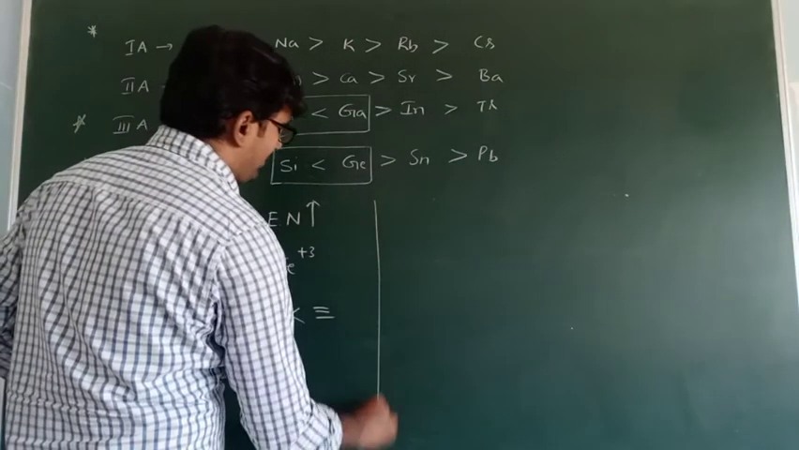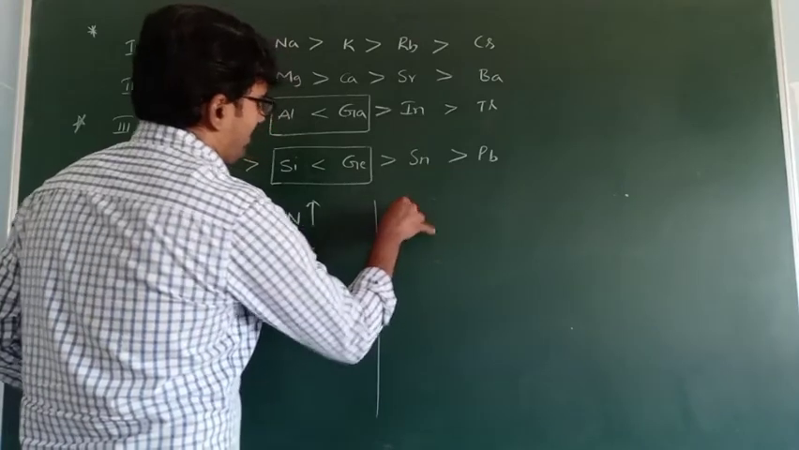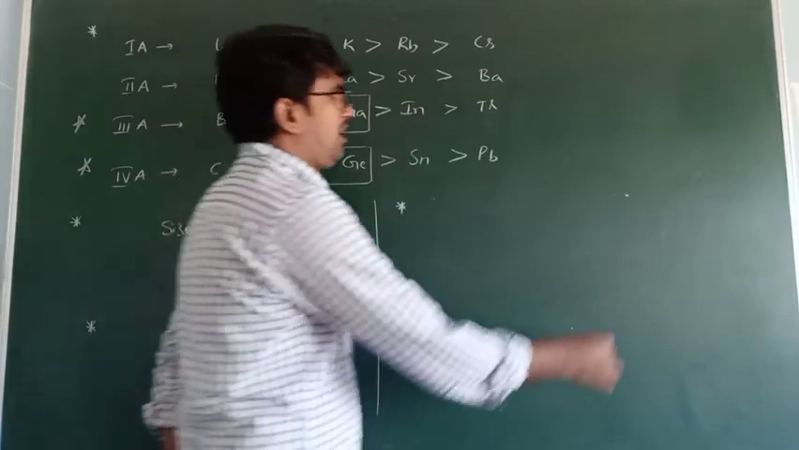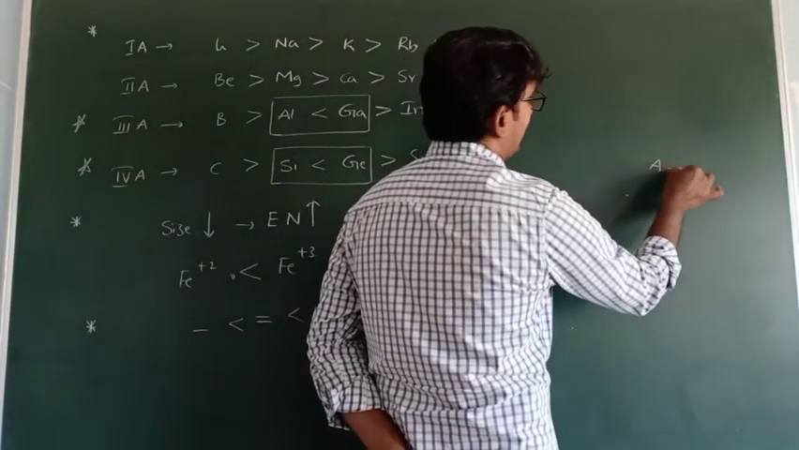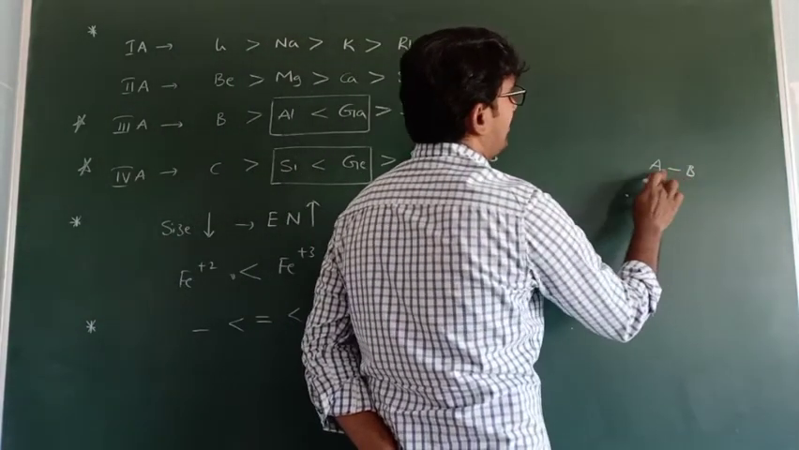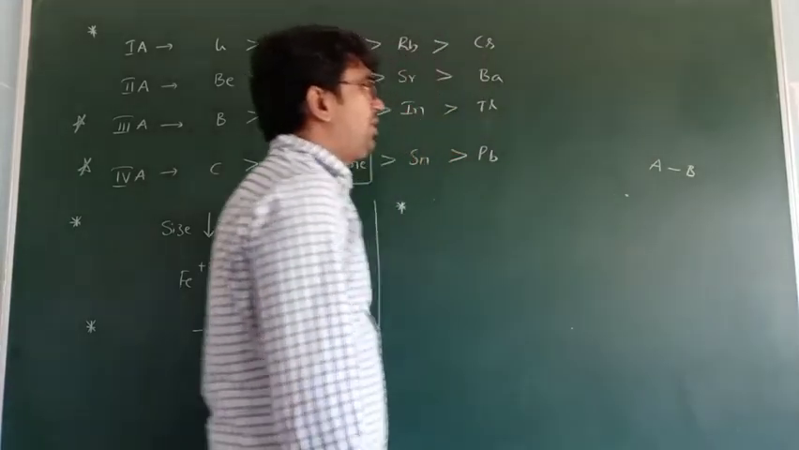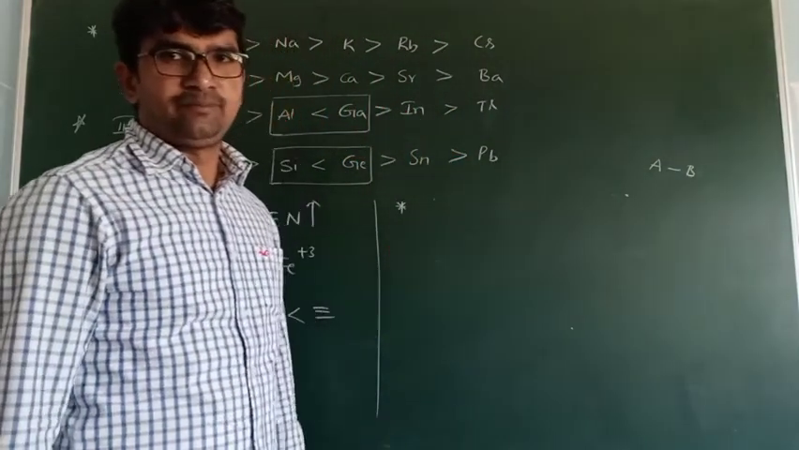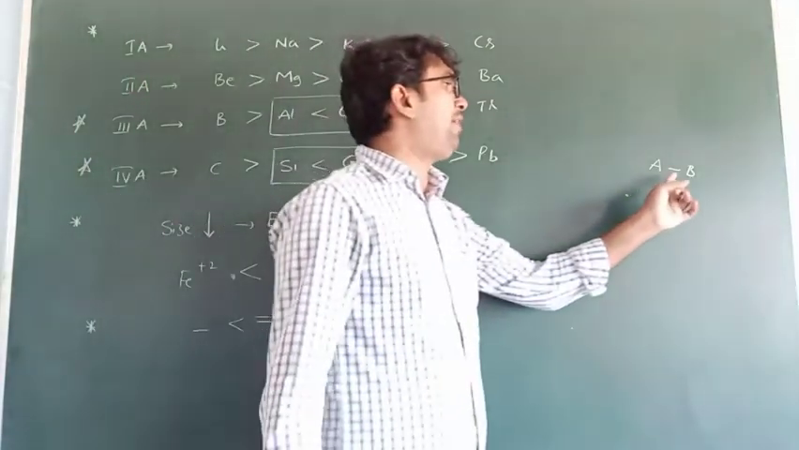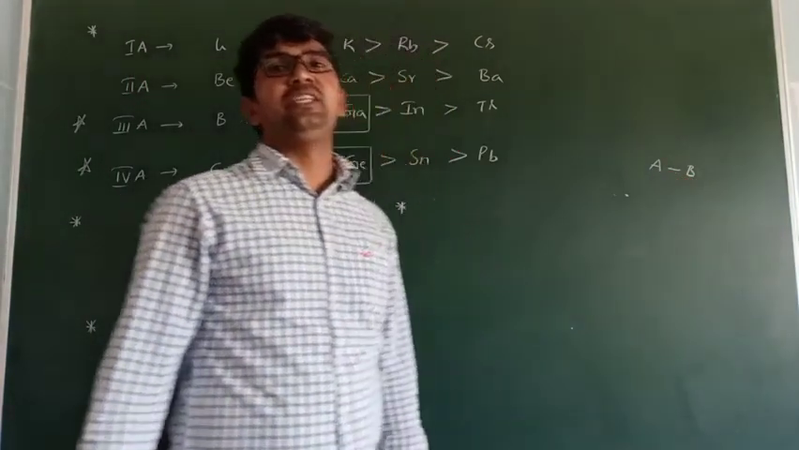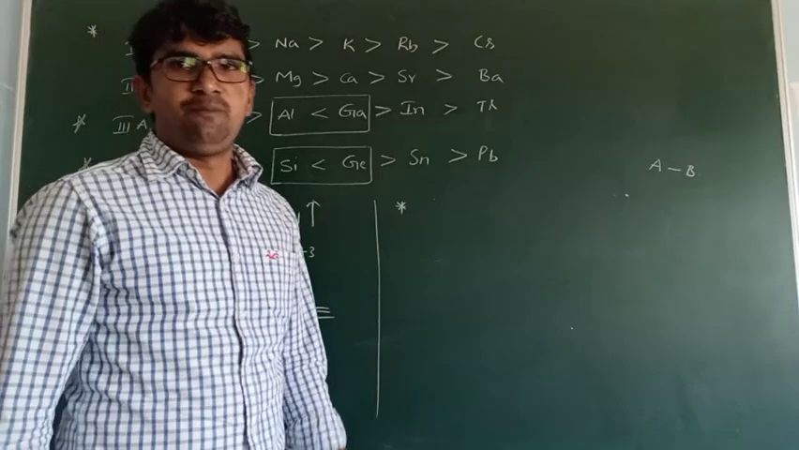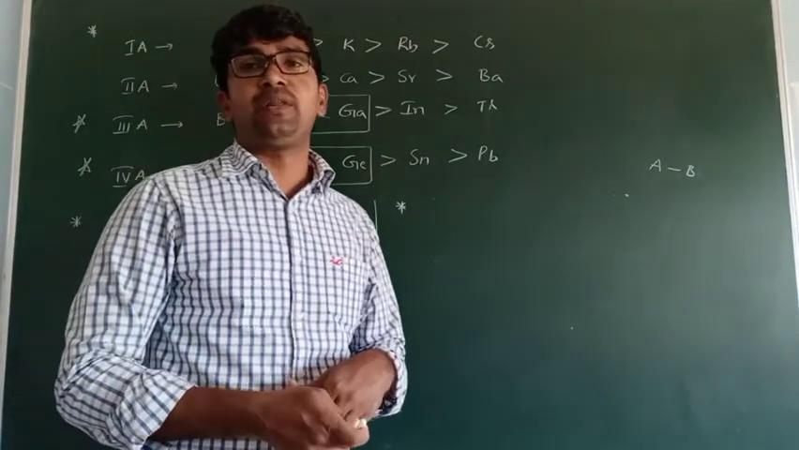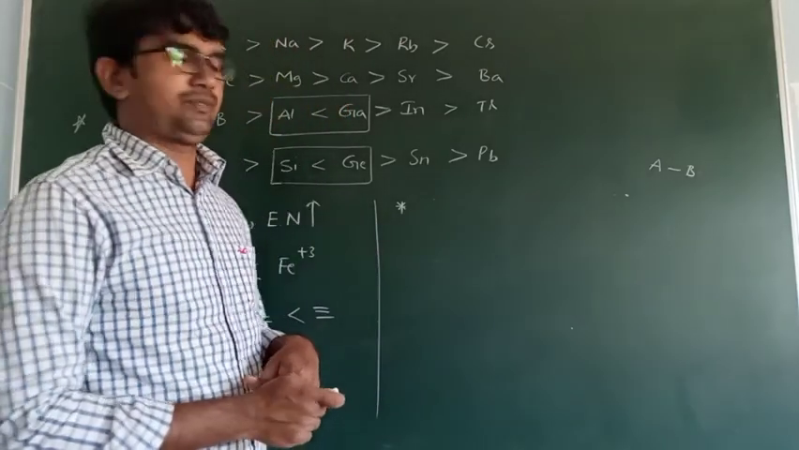Next, the last one, very important: electronegativity difference between any two atoms. For example, if you take a bond formed between these two atoms, compare the electronegativity difference between them. It gives what type of bond is present between these two atoms. Simply, the electronegativity difference gives the type of bond present between the two atoms.